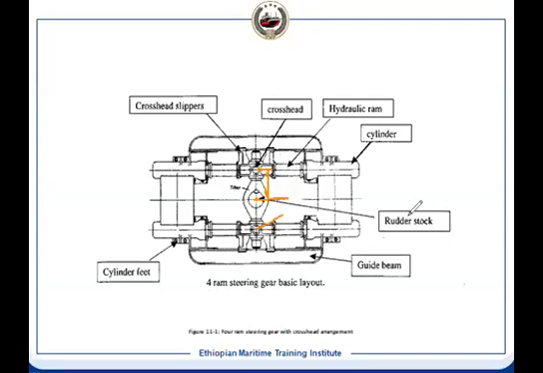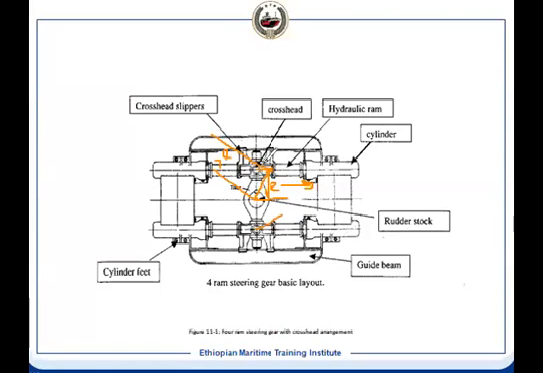This distance is the minimum distance now. Suppose this distance is minimum. Now, if it is moving in this direction, then what will happen? This crosshead will move linearly, whereas your tiller arm will have an angular motion. So what will happen? Since the crosshead is on this line, this distance now is increased. Suppose this is E. This is no more E, it is greater than E. And also it will have an angle.